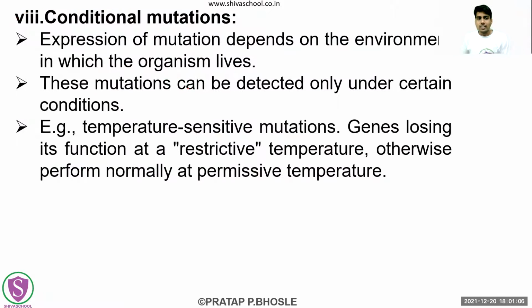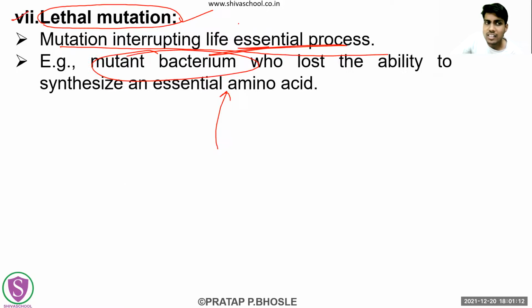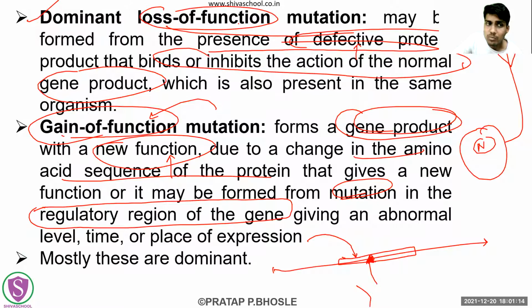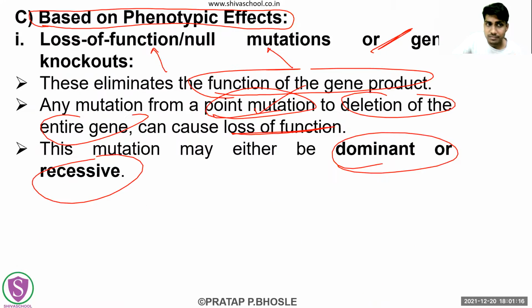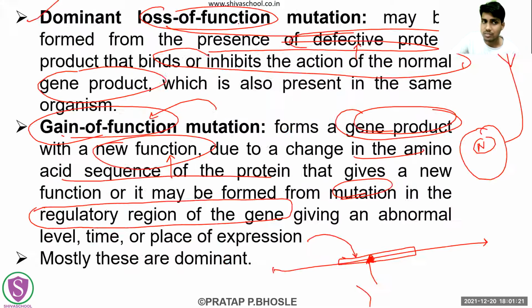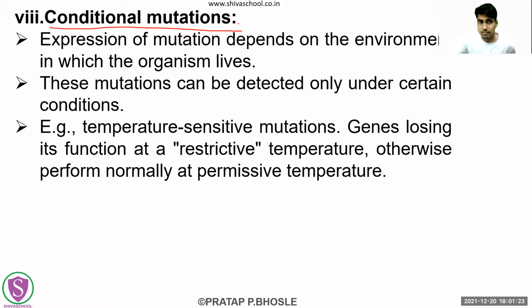Okay, so the eighth type is the conditional mutations. This is the eighth type of mutation under this classification, which is based on the phenotypic effects. Okay. Let's see what conditional mutations are.